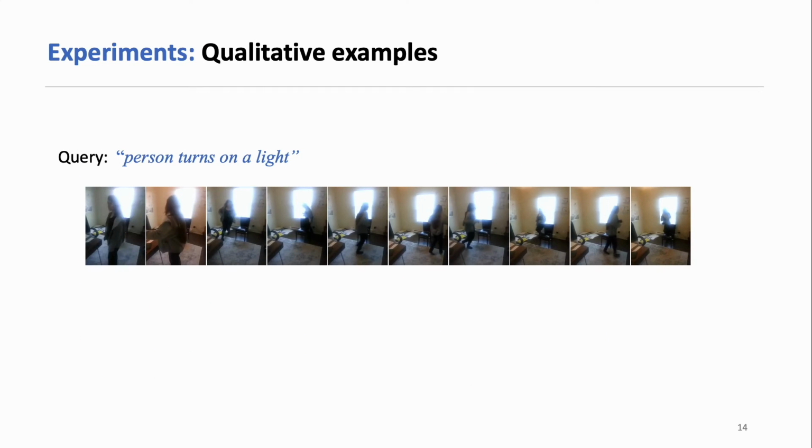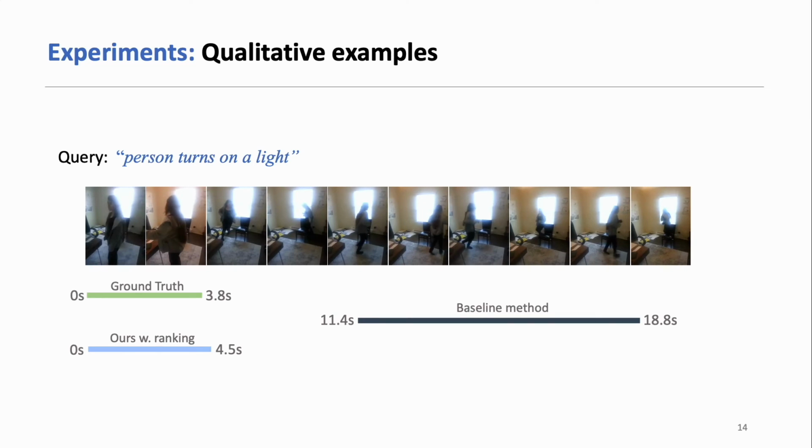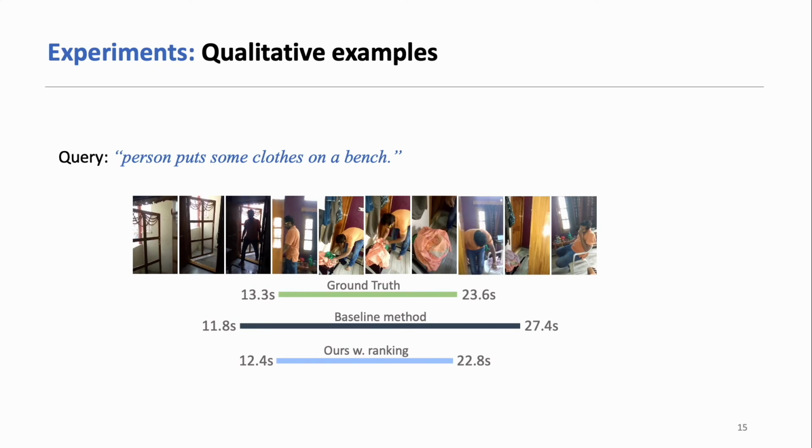Here we show some qualitative examples from the Charades-CG dataset. In this example, we can see that our method with ranking can perform significantly better than the baseline. In this example, our method also shows much better performance compared with the baseline method.